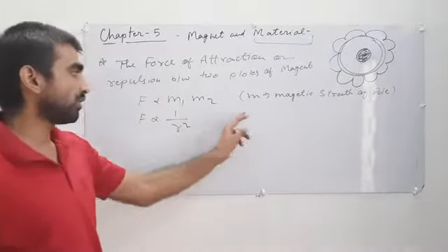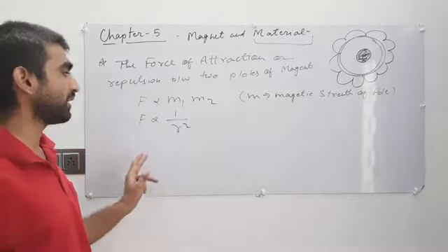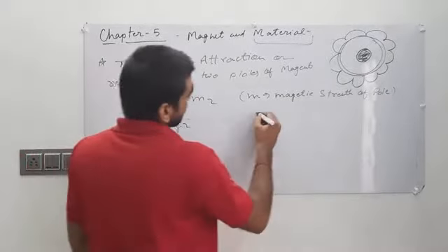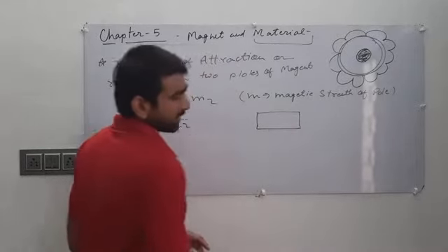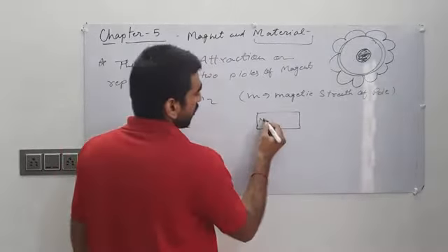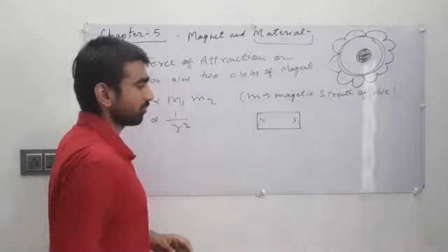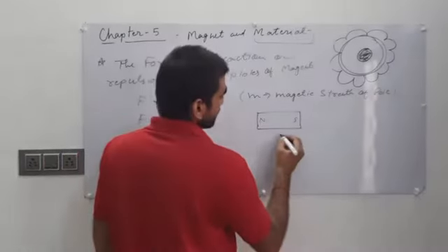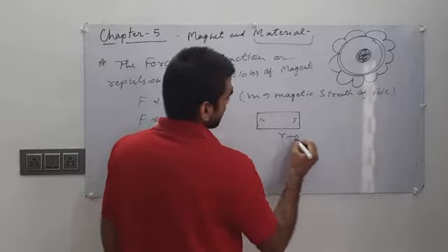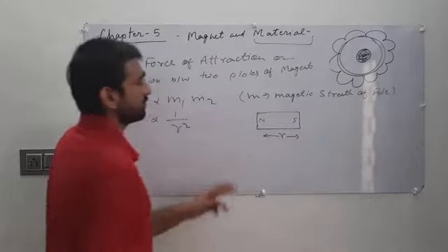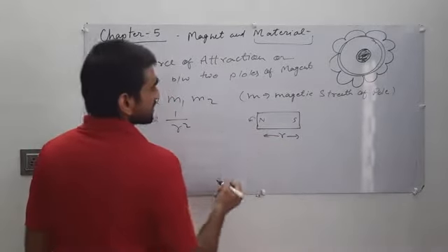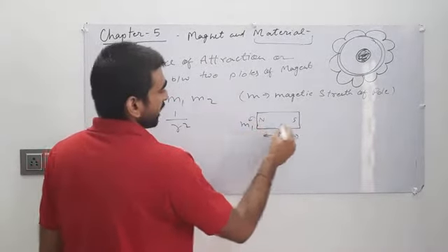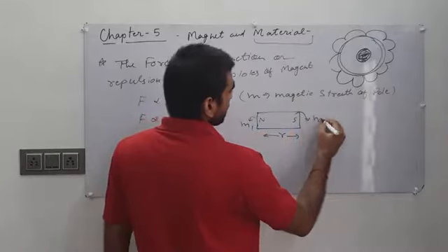Now I draw the figure of a magnet, then you can easily understand what I am saying. If this is a bar magnet, and here is a north pole and here is a south pole, and the distance between these poles is r, and the magnetic strength of the north pole is m1, and the magnetic strength of the south pole is m2.